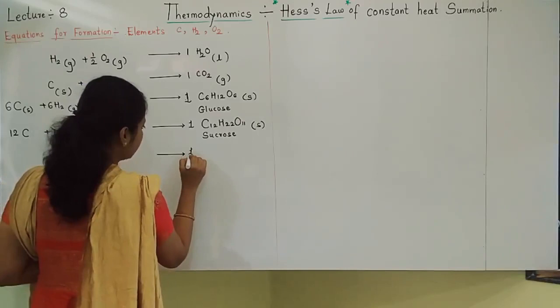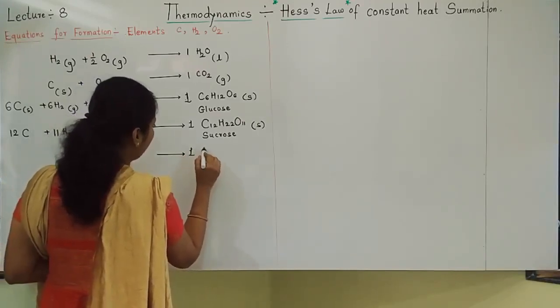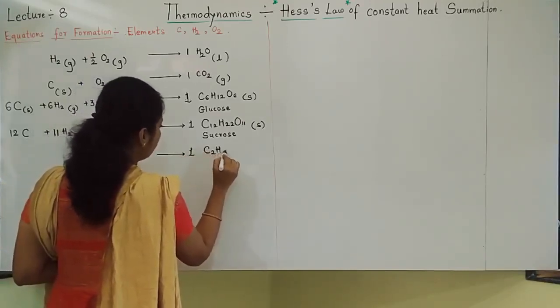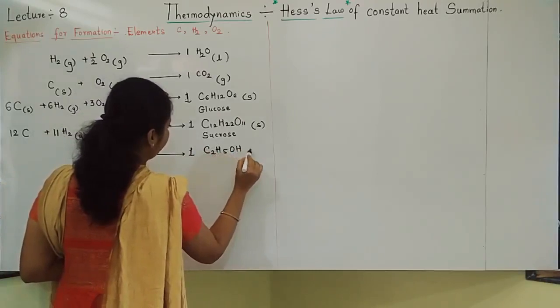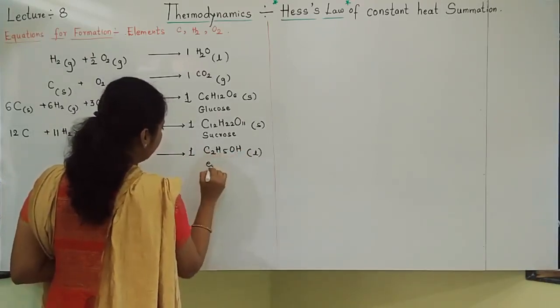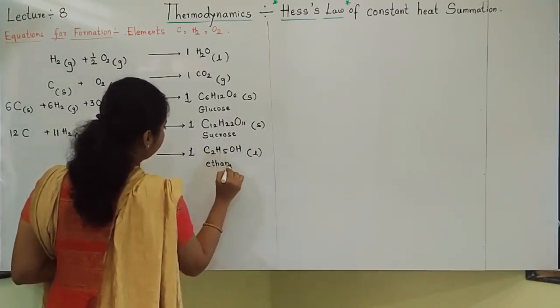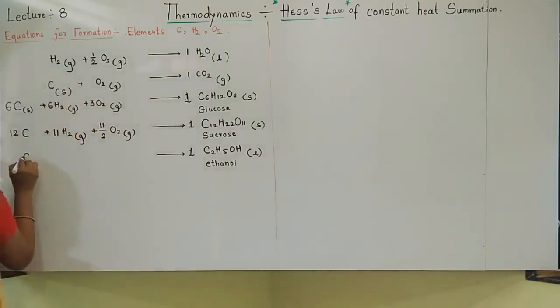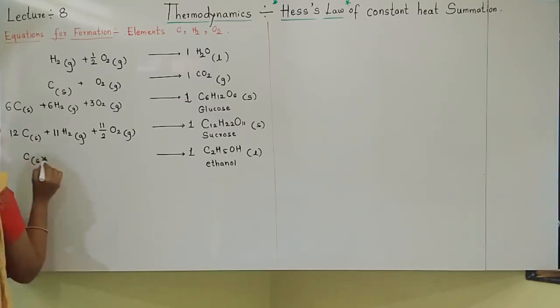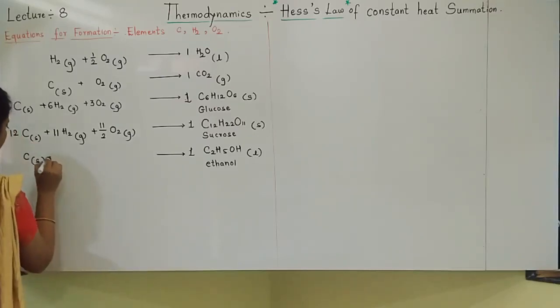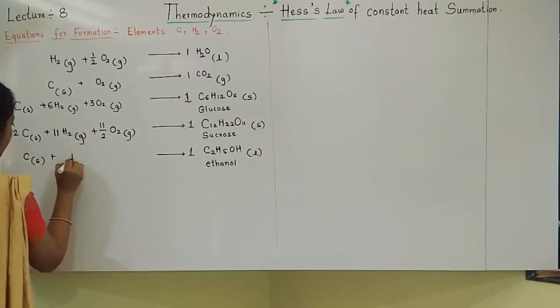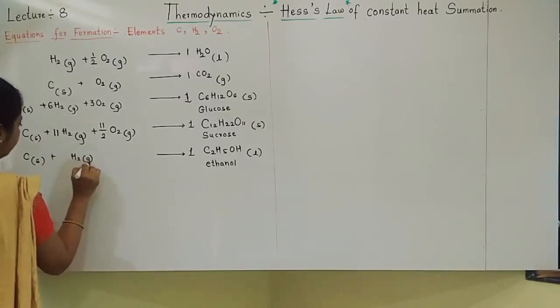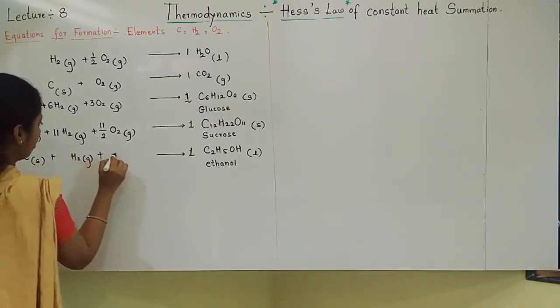Next, let us see formation of ethanol. C2H5OH. This is ethanol. Elements for ethanol are carbon. For carbon you can write graphite solid also. Hydrogen plus oxygen.